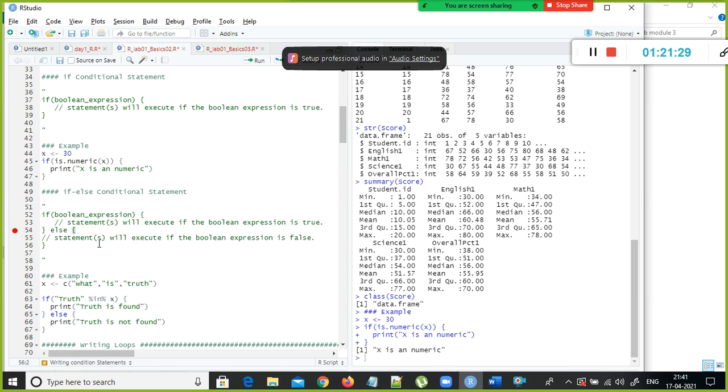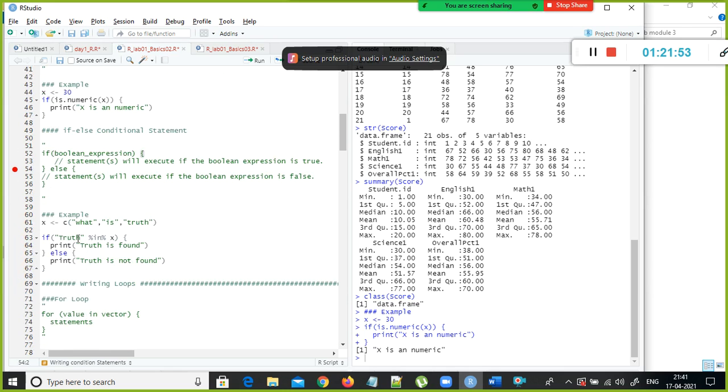Else, the block of code that belongs to the else condition will get executed. But the else has to be written immediately after the closing curly brace of the if block. If you write it in the next line, it will throw an error. That is the only thing you need to remember.